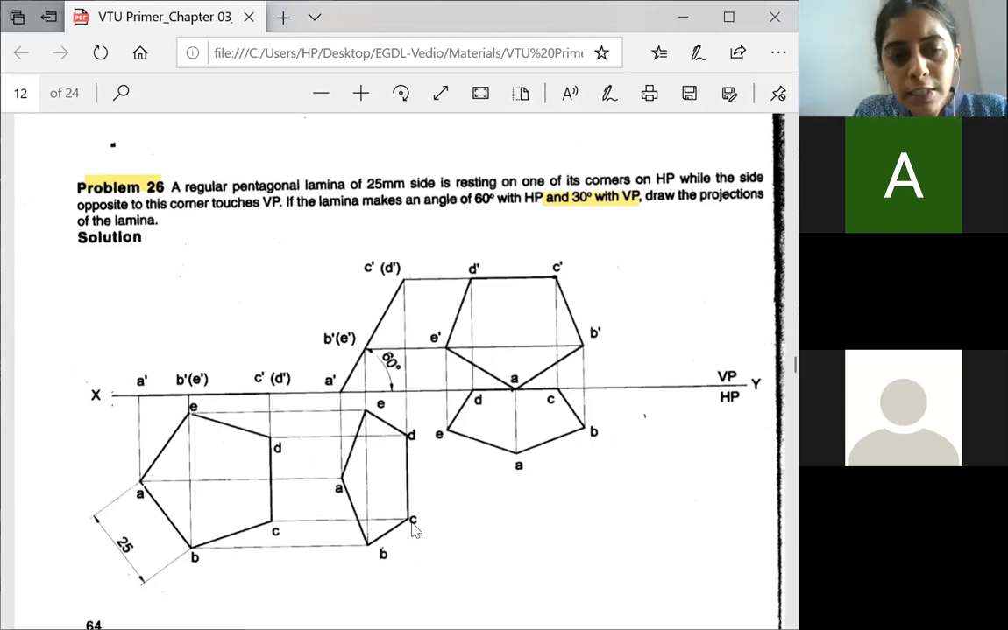Then you measure this distance exactly how much it is, and mark it on the XY line. So now you have shifted this side on the XY line. So the remaining part of the lamina has to be constructed. For that, the first procedure always is to find out the midpoint of the side BC. Measure the midpoint from here to here, or from here directly you measure the midpoint. From there you just draw a vertical line.